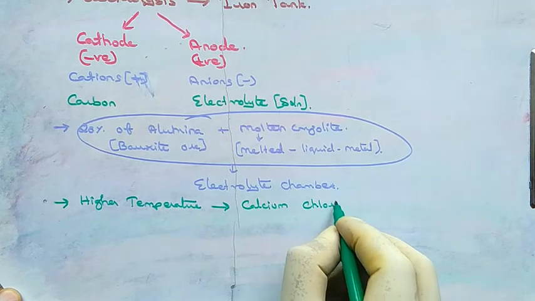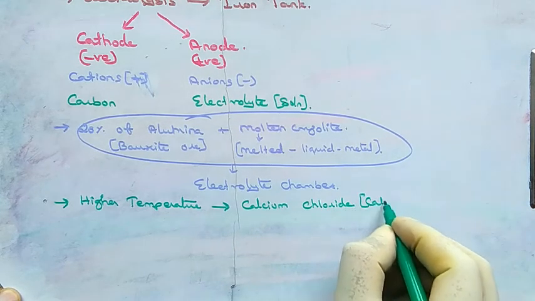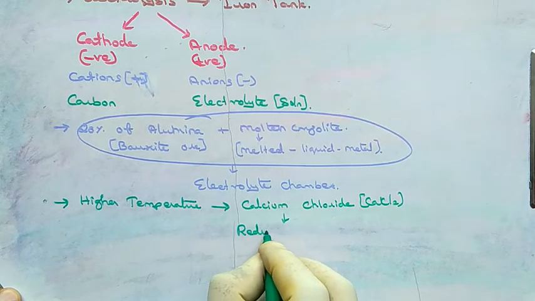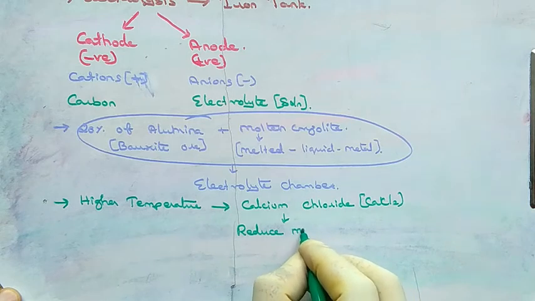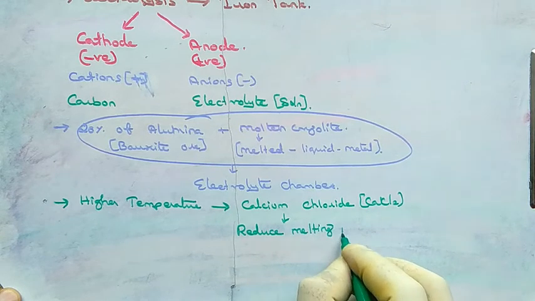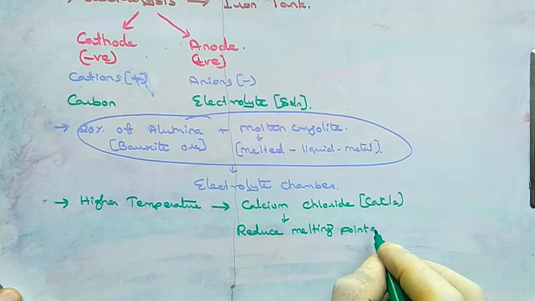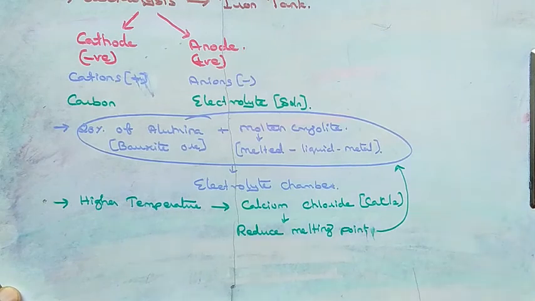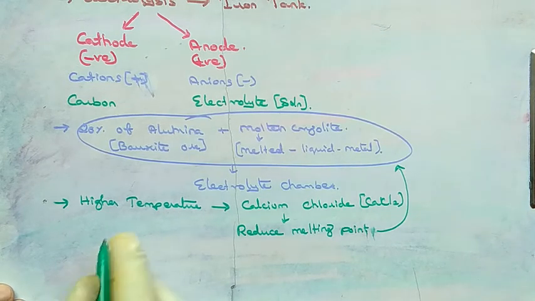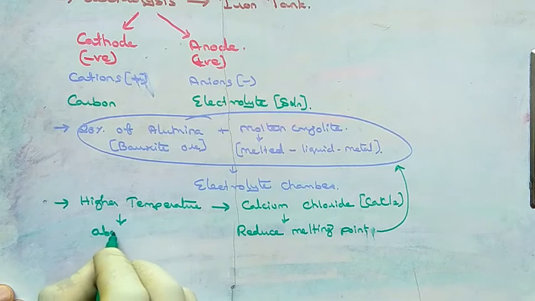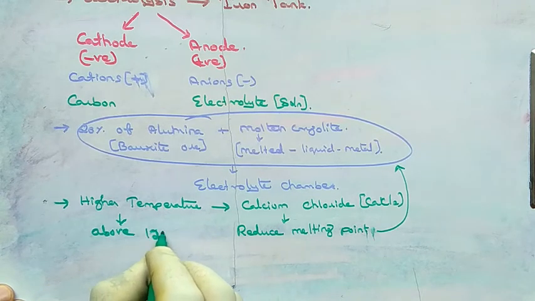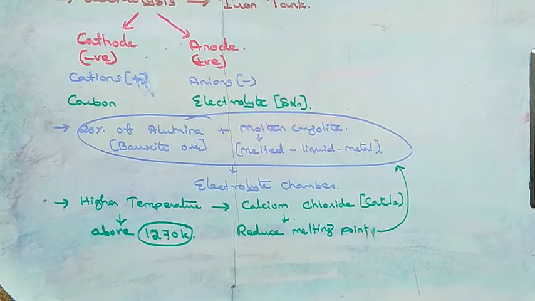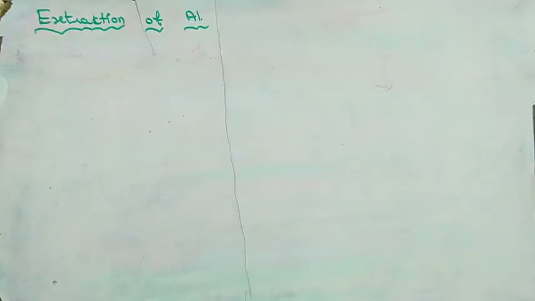Calcium chloride helps to reduce the melting point of this mixture, because this reaction is carried out above the temperature of 1270 Kelvin. Due to that, calcium chloride is added to reduce the melting point of the mixture.